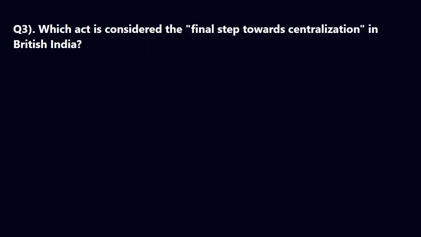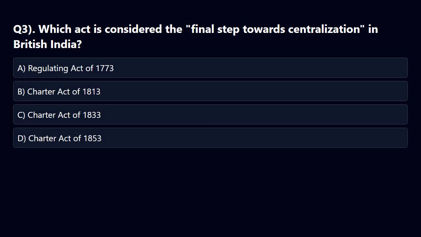Question. Which act is considered the final step towards centralization in British India? Options. A. Regulating Act of 1773. B. Charter Act of 1813. C. Charter Act of 1833. D. Charter Act of 1853.